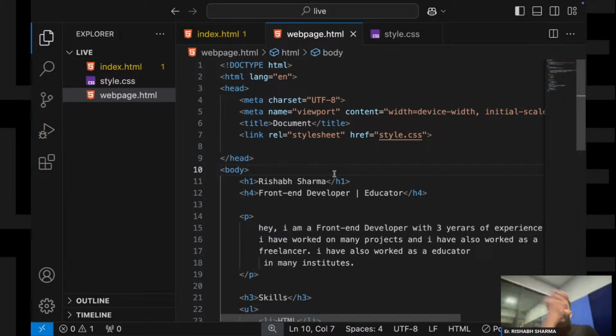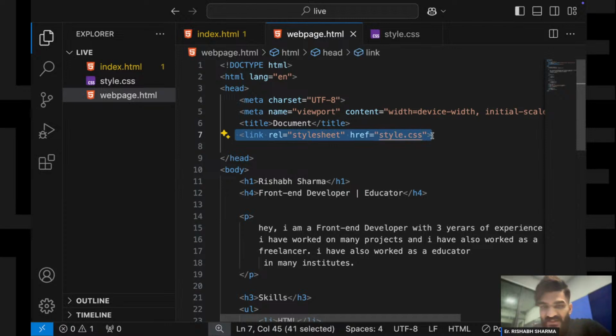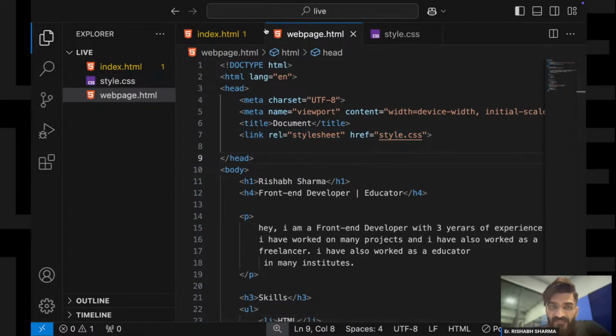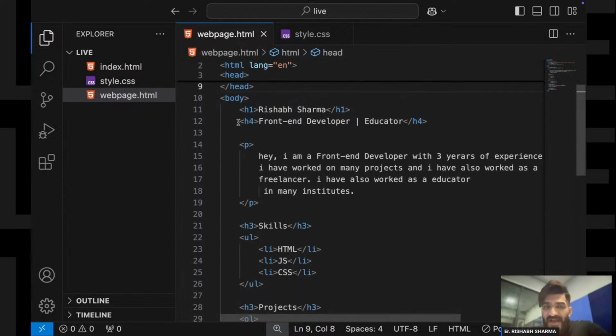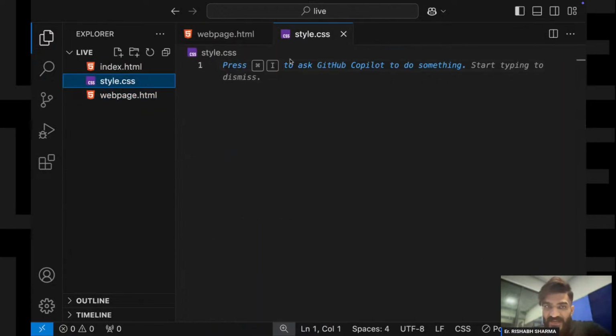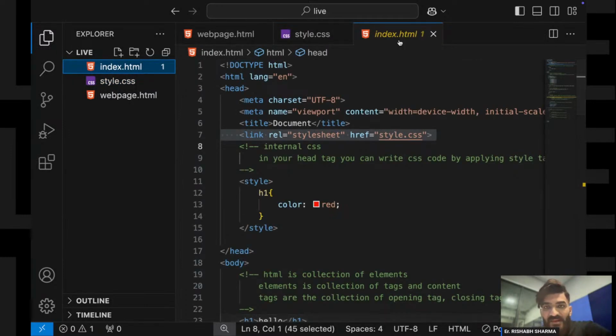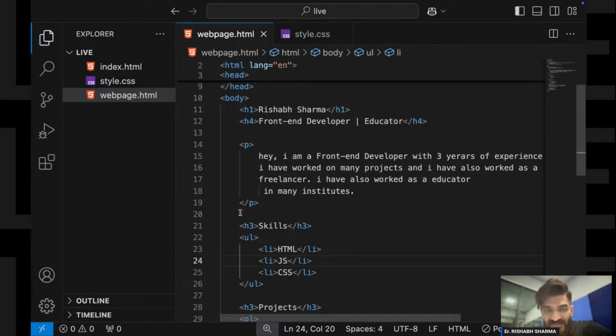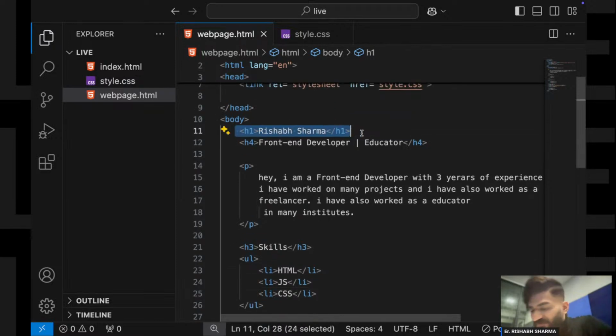So that's why external CSS is always preferable, right? So I am going to write external CSS over here. I have already linked the style sheet over here. And now I have to style these elements. Now try to understand this thing very carefully, right? Our style sheet. Now suppose I want to style my h1 tag, okay?